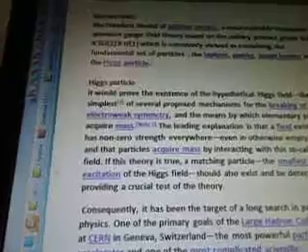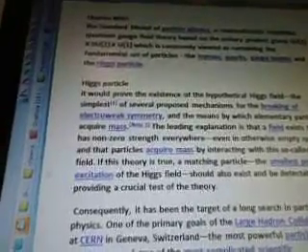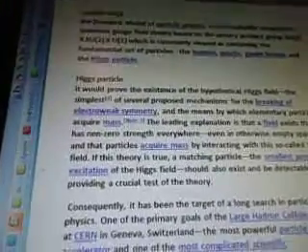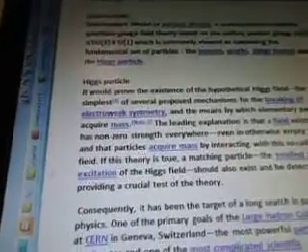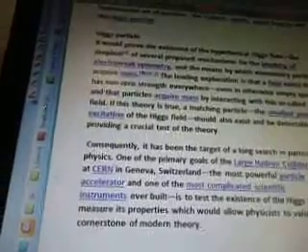It would prove the existence of the hypothetical Higgs field, the simplest of several proposed mechanisms for the breaking of electroweak symmetry, and the means by which elementary particles acquire mass. The leading explanation is that a field exists that has a non-zero strength everywhere, even in otherwise empty space, and that particles acquire mass by interacting with the so-called Higgs field. If this theory is true, a matching particle, the smallest possible excitation of the Higgs field, should also exist and be detectable, providing a crucial test of the theory.